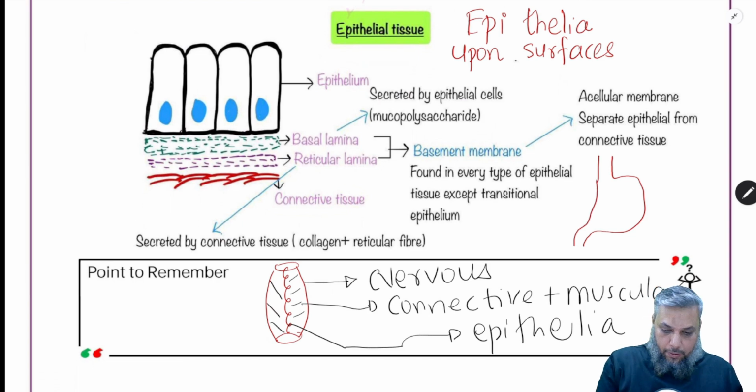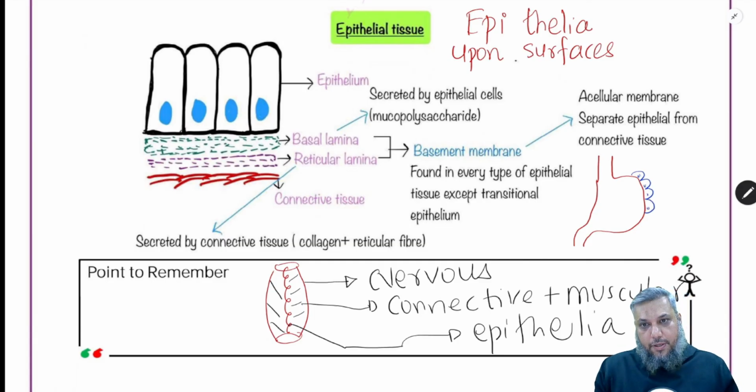and look at these blue cells that I'm drawing here. Can I say they are covering the external free surface of the organ? And look at these red cells. And I'll say that these red cells are covering the internal free surface of that organ.